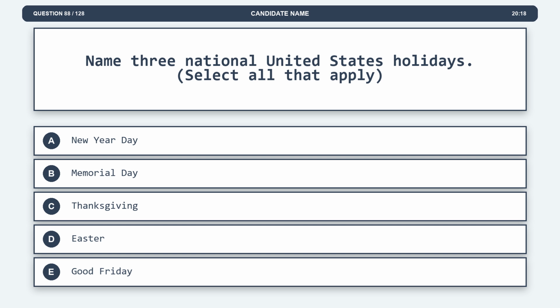Question 88. Name three national United States holidays. Option A, New Year Day. Option B, Memorial Day. Option C, Thanksgiving. Option D, Easter. Option E, Good Friday. The correct answers are options A and B and C.